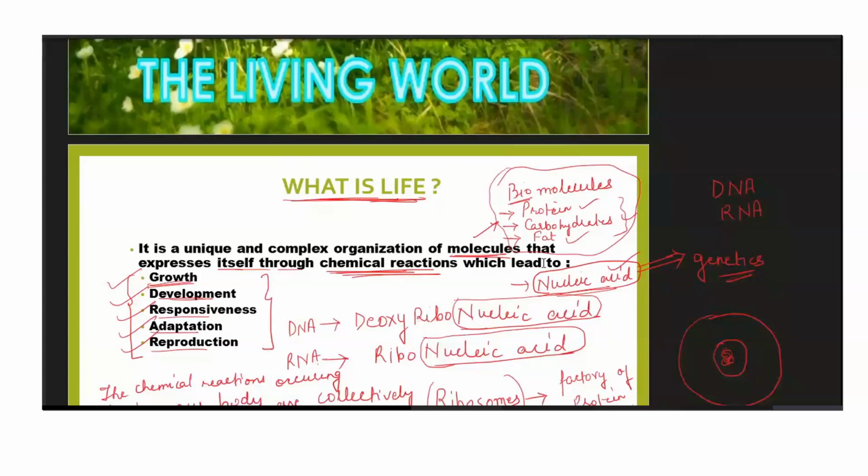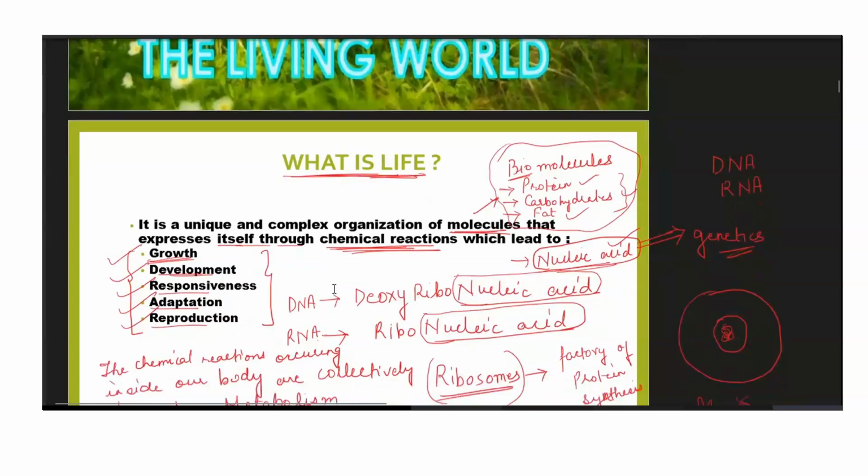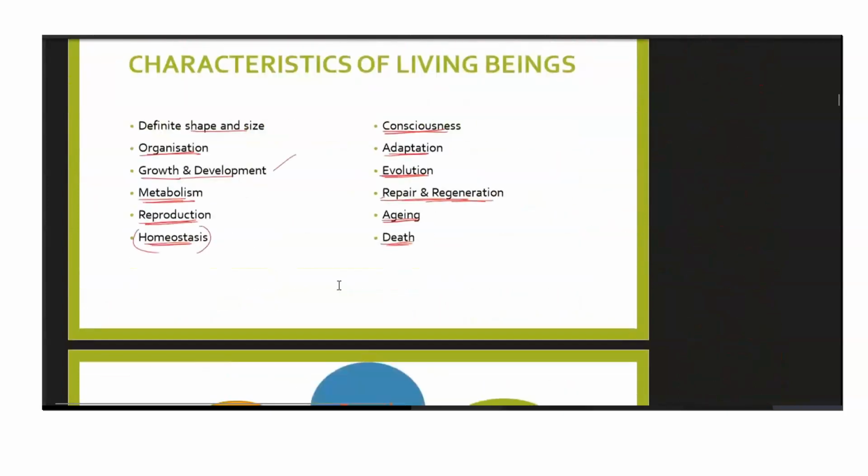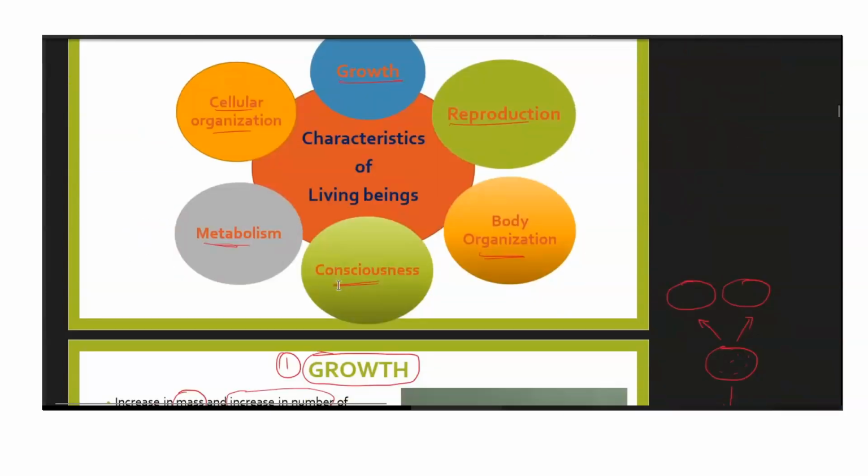with it, and we discussed what is life, where we talked about the different kinds of interaction that occurs between the biomolecules such as protein, carbohydrates, fats, and they ultimately result into growth, development, responsiveness, adaptation, reproduction. All these characteristics also a little bit we have discussed. In a nutshell, we have also discussed about the characteristics of living beings such as growth, reproduction, body organization, consciousness, metabolism, cellular organization, and all.